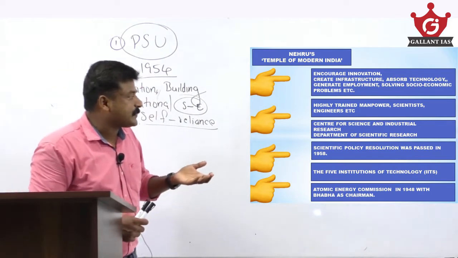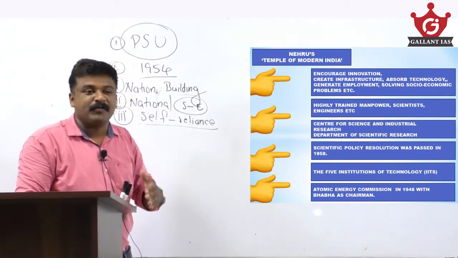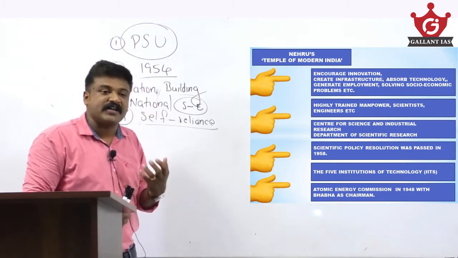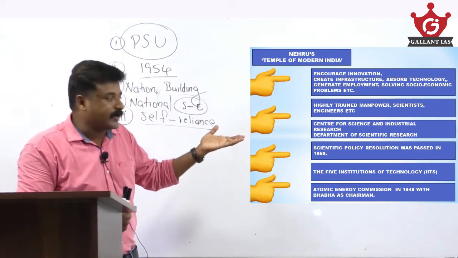That was his faith. Investing in that area is important for India's nation building, national integration and economic self-sufficiency and self-reliance. And there are lots of steps taken toward this by Nehru.